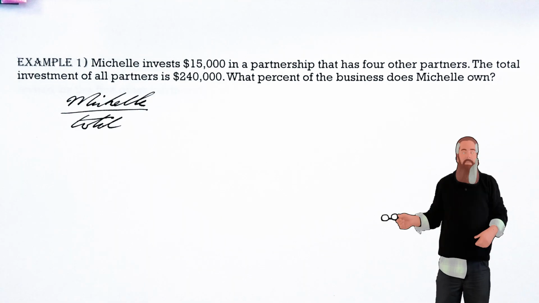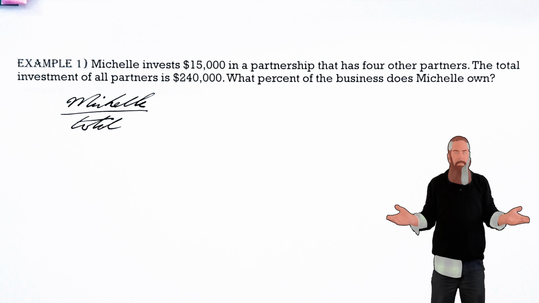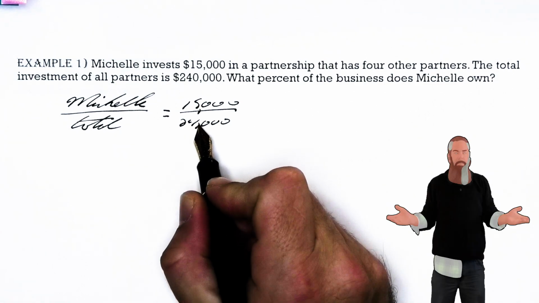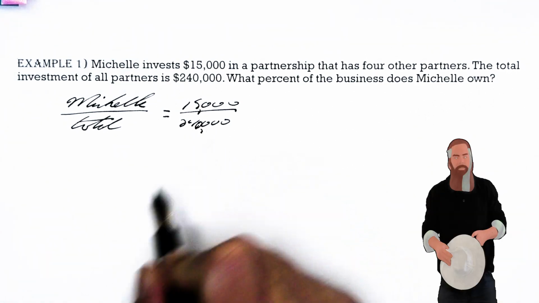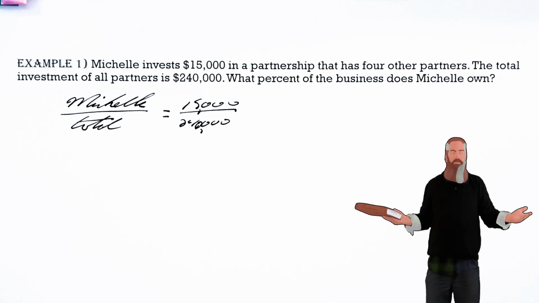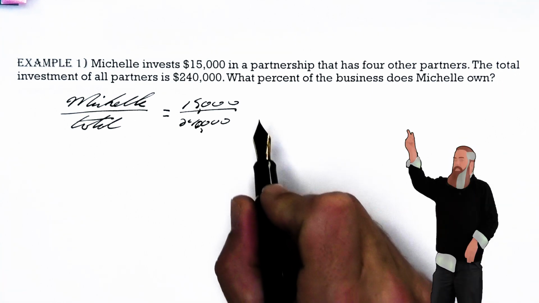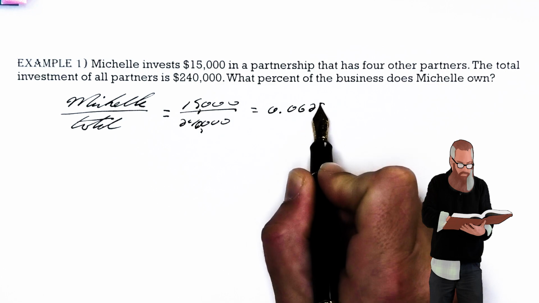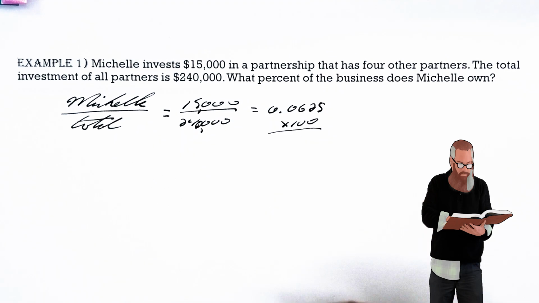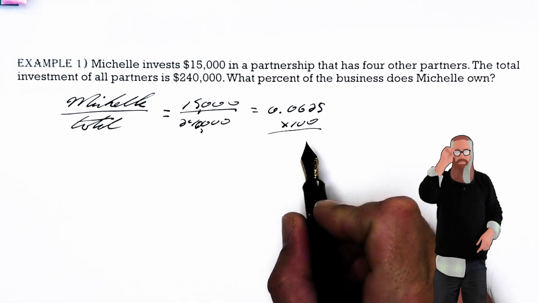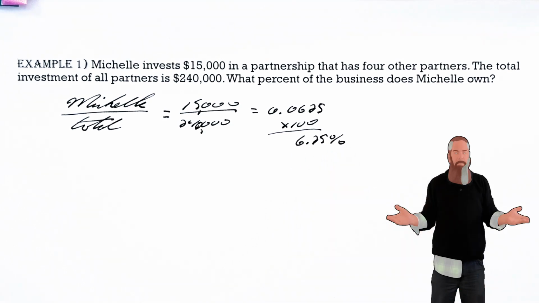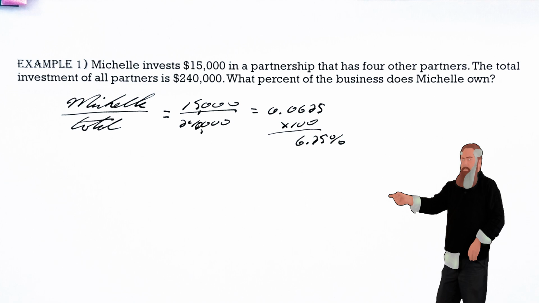We're going to use the fraction of Michelle's investment over the total investment. Michelle invested $15,000. The total investment into the company was $240,000. This means that $15,000 divided by $240,000 will give us 0.0625. Now, to convert that to a percentage, we're simply going to multiply by 100 and get 6.25%. So Michelle owns 6.25% of the partnership.